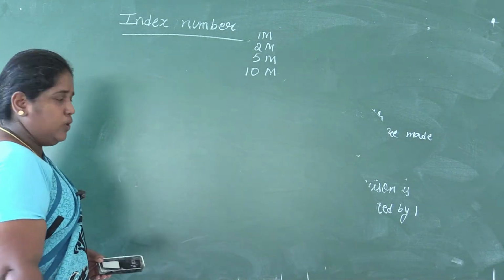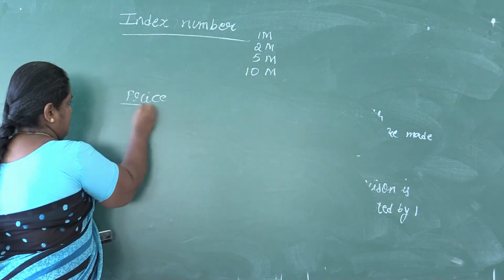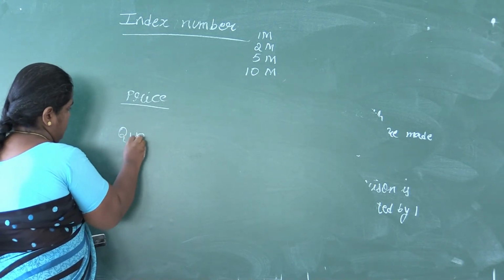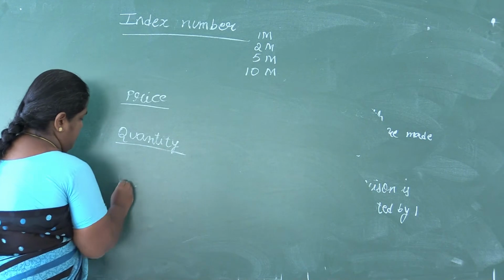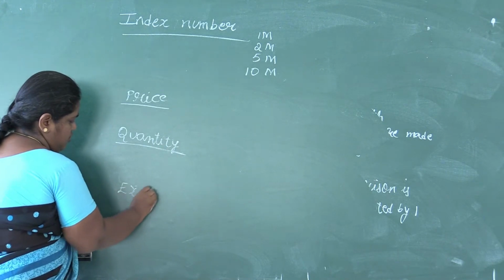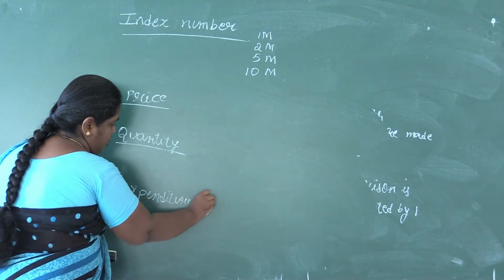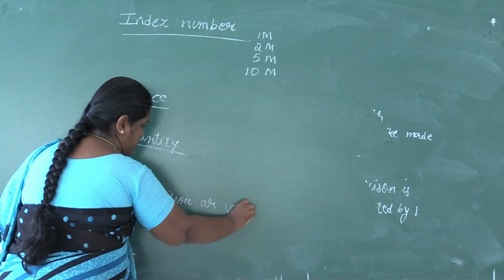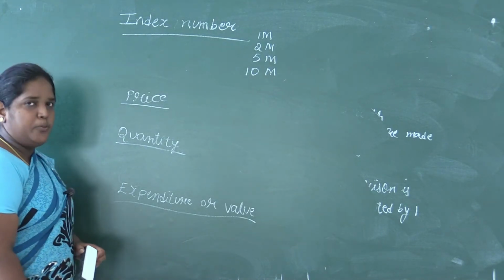So while doing the problems, we'll be using price, quantity, expenditure, or value. These three words, in each and every problem you'll be having.